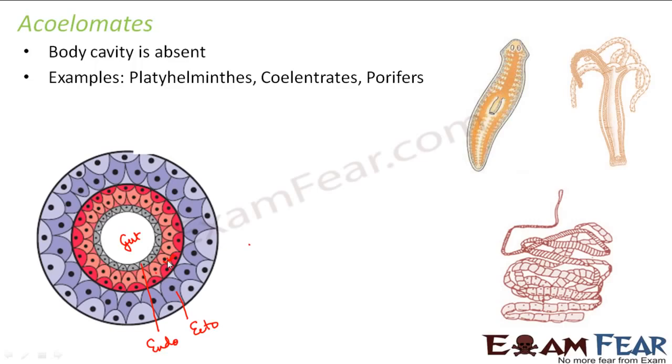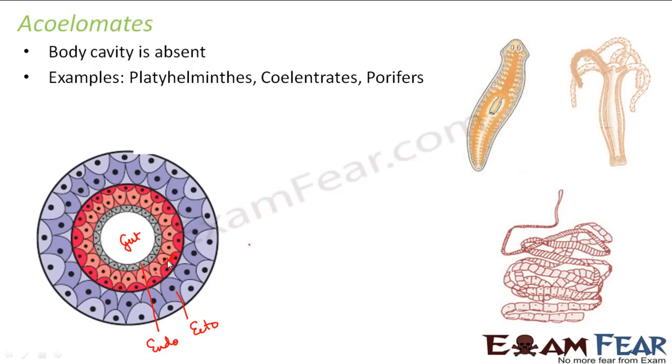Now, did you observe one thing? While we spoke about coelomates, pseudocoelomates, and acoelomates, if you look at the examples which I gave, acoelomates are those which are comparatively simpler organisms like the porifers, coelenterates, platyhelminths. They are relatively simpler organisms. Now, I spoke about the 10 different phyla under kingdom Animalia, right? It started with Porifera, then coelenterates, then platyhelminths, then nematodes. Then gradually you will come up with the echinoderms, then hemichordates and chordates. So as you go down the list, the complexity of the organisms will increase.